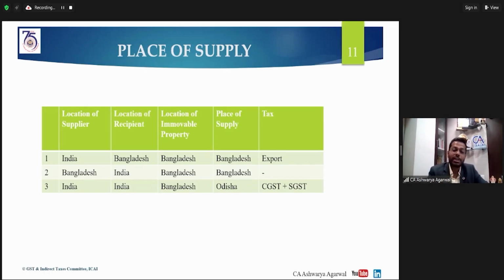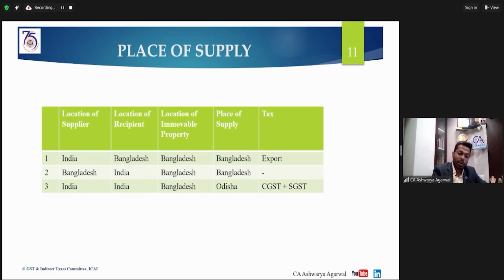There was an advance ruling in a very interesting situation, where the Maldives government gave a contract for construction of a government building in Maldives to NBCC in India. NBCC is a government organization, National Buildings Construction Corporation in India, which got a contract from the Maldives government for construction of an immovable property in Maldives. NBCC subcontracted this to a contractor in India, who was given the contract for construction of this government building in Maldives.